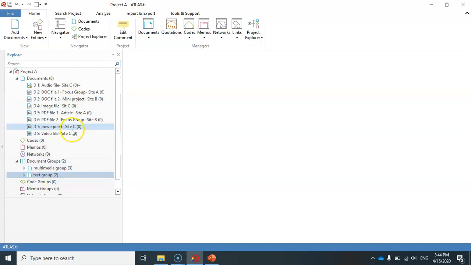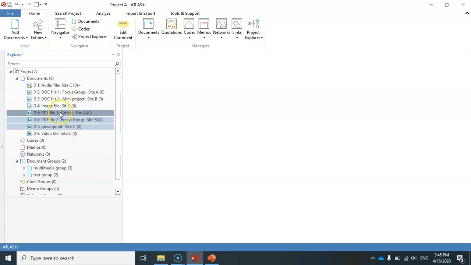Let me create a group for the PDF files. So I have one PDF file here, another one, and another one. Please note that D7 is actually a PDF file. In fact, it was a Microsoft PowerPoint presentation file, but because I told you we cannot directly import PowerPoint files into ATLAS.ti, I saved this PowerPoint file as a PDF file and then imported it into my ATLAS.ti. Even though the content is actually the content of the presentation file, in terms of file type it is a PDF file.